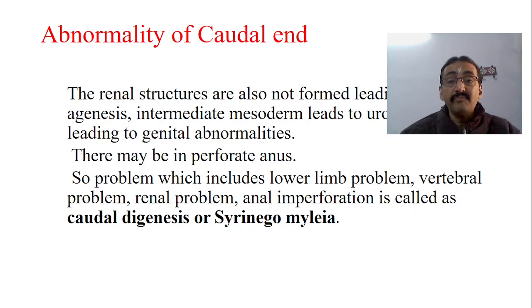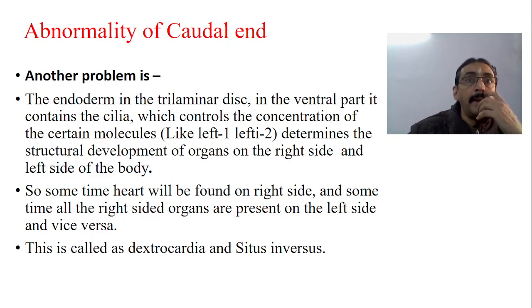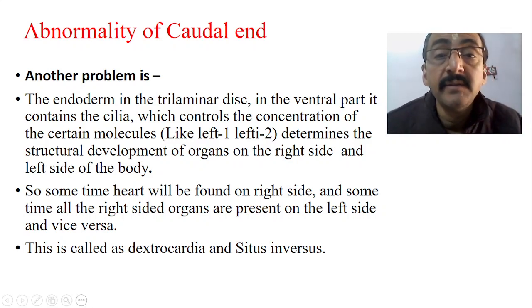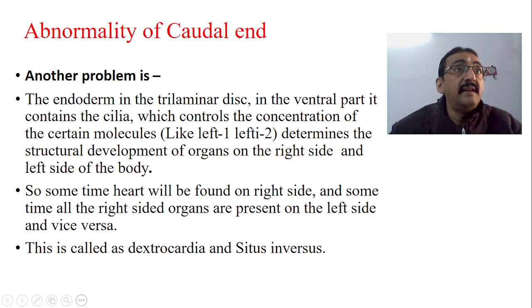All these things are together called caudal dysgenesis or syringomyelia. Syringomyelia we will see later, it's a different issue. All these things are called caudal dysgenesis, and even syringomyelia is one of these problems. Syringomyelia also occurs because of this caudal dysgenesis. Now we have another abnormality, which is actually from the caudal end. The endoderm in the trilaminar disc, in the ventral part, contains the cilia. This is very important. I think that we will discuss it in the next class.